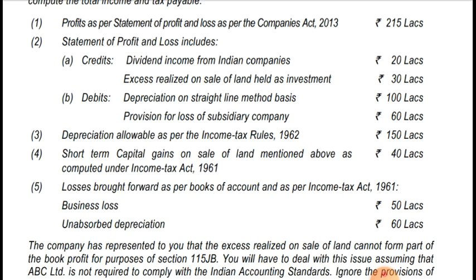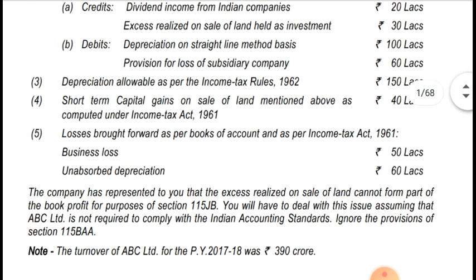Depreciation allowable as per the Income Tax Rules 1962 is 150 lakhs. Now, short term capital gain on sale of land mentioned above as computed under the Income Tax Act 1961 is included in the above item. Losses brought forward as per the books of accounts and as per the Income Tax Act 1961 are given: business loss is 50 lakhs and unabsorbed depreciation is 60 lakhs.